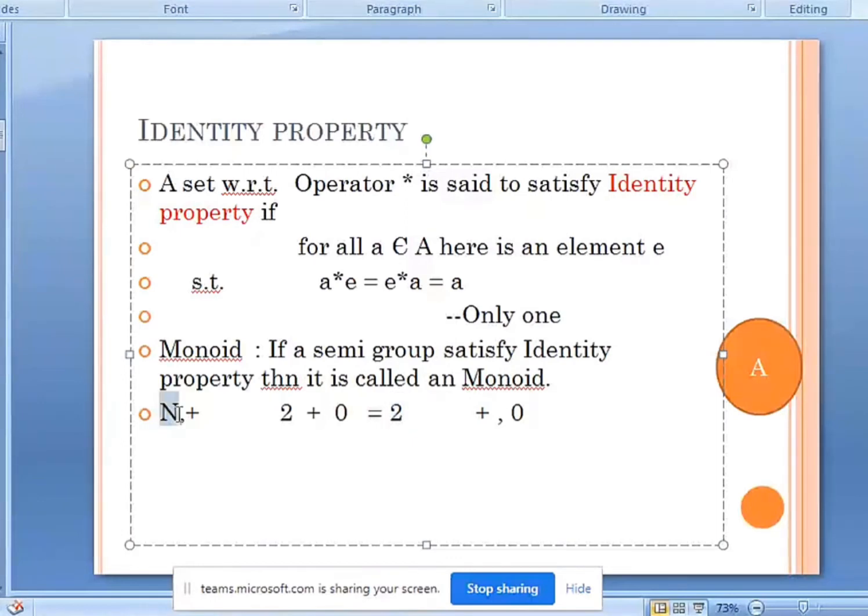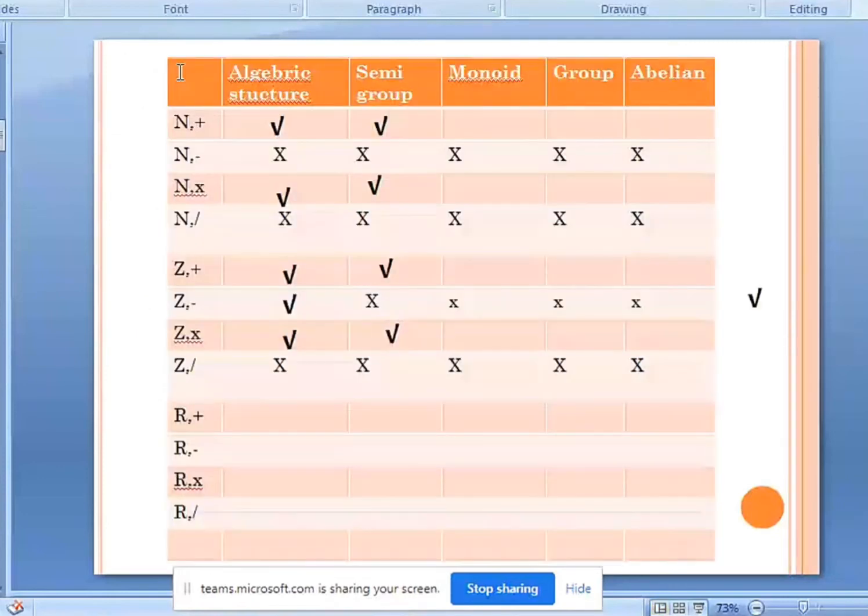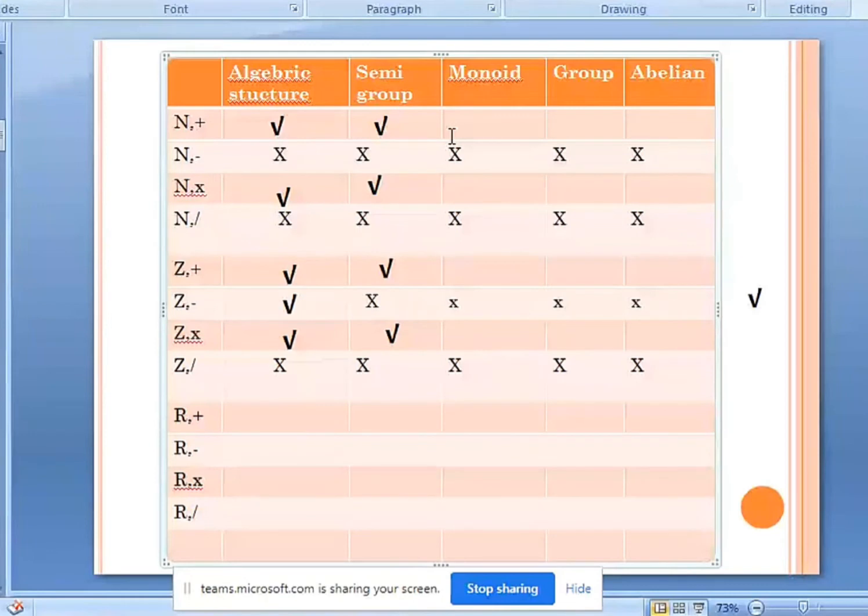That should hold for all the elements of natural numbers, but here we don't have 0 in the natural numbers, so we are not getting this. So natural numbers with addition fail to satisfy the identity property, and that's why they are not monoids. Up till now they were proving themselves, but here they are not monoids.